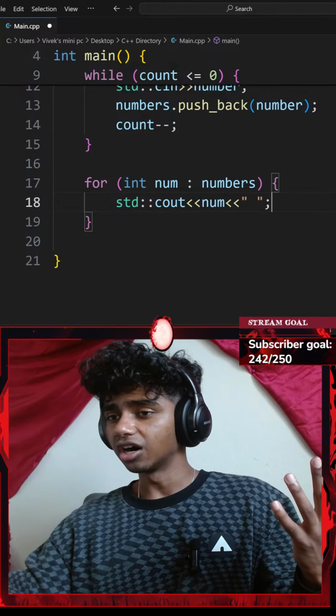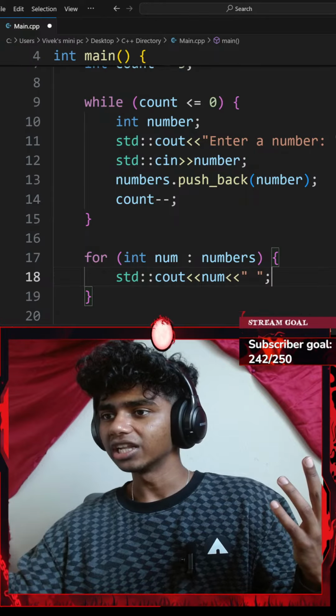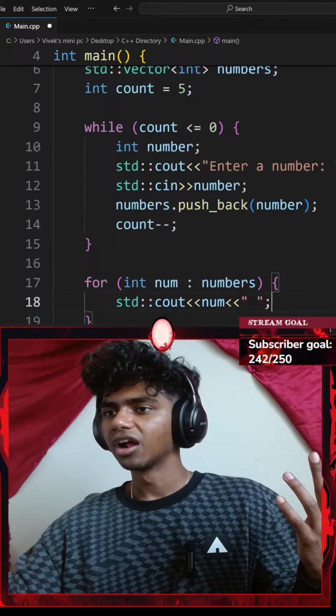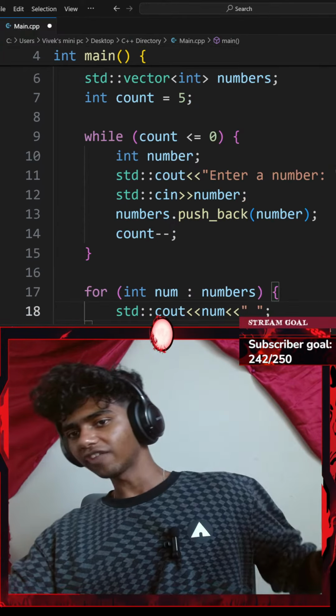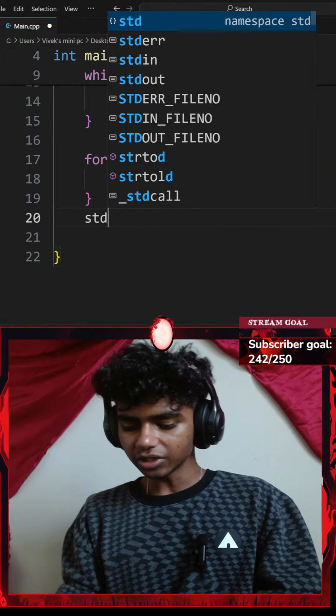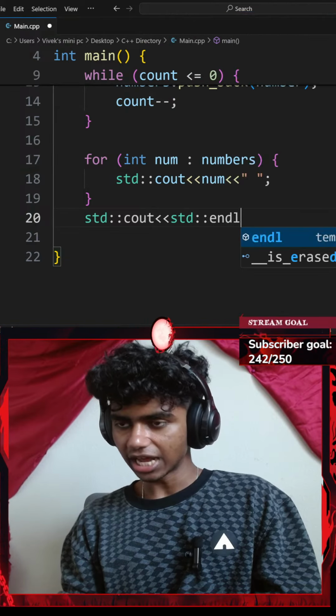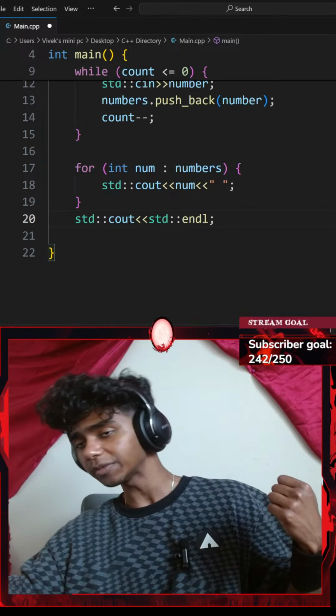This prints every element inside of the vector individually. That said, let's go with a standard console output with another insertion operator of a standard end line. This ends my line and gives me a new line.